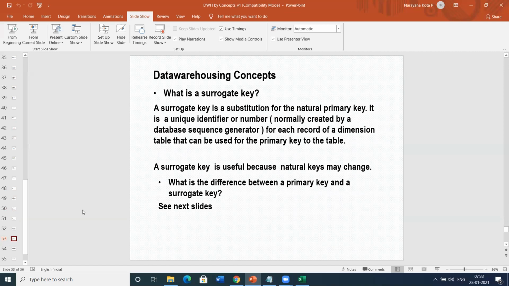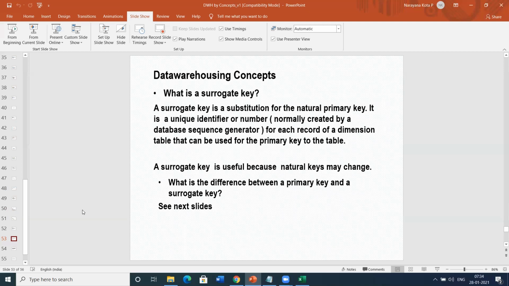Here the surrogate key number is a combination of both primary key and unique key. Nulls are not allowed, and it should be a unique number and a primary key. What is the difference between a primary key and a unique key? A primary key is always unique. If any column in a table is a primary key, the record won't get repeated and it is not null.